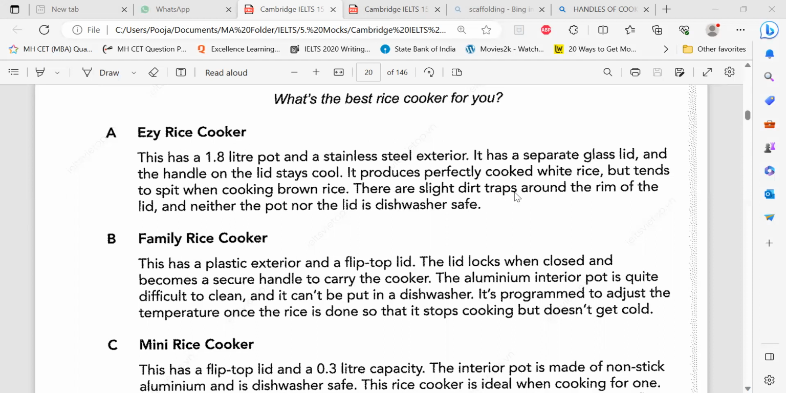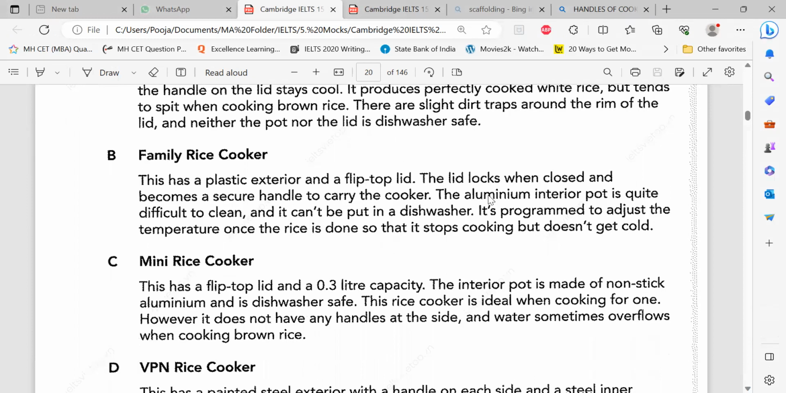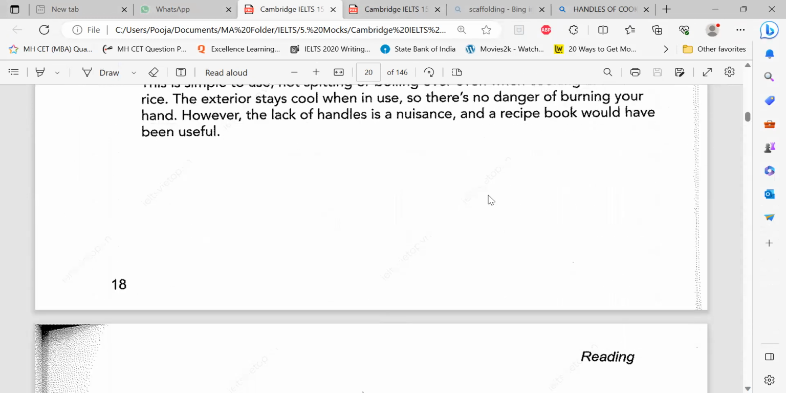There are slight dirt traps around the rim of the lid, and neither the pot nor the lid is dishwasher safe. Oh, there are dirt traps around the rim. So it's uneasy to clean. Maybe dirt traps could be a good thing to clean. So dirt traps in the sense the dirt gets trapped in it. So it's negative then. Okay. So maybe I can use this as the answer.